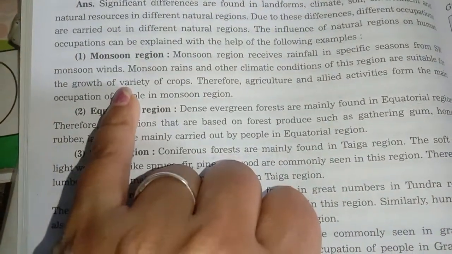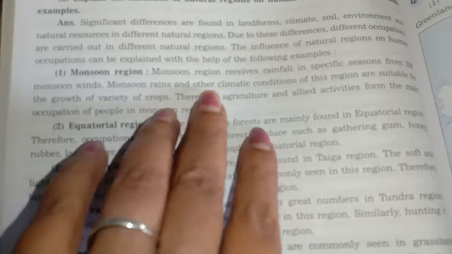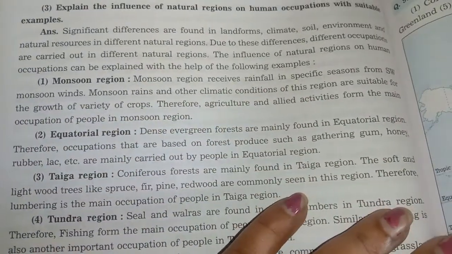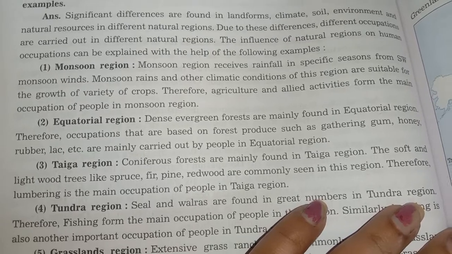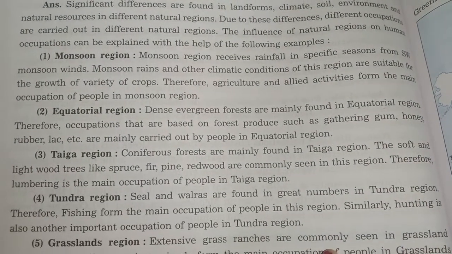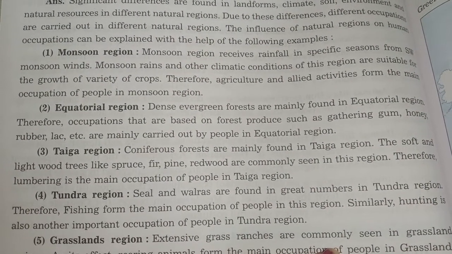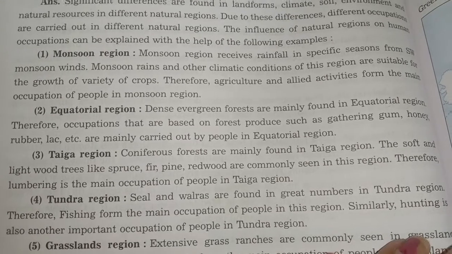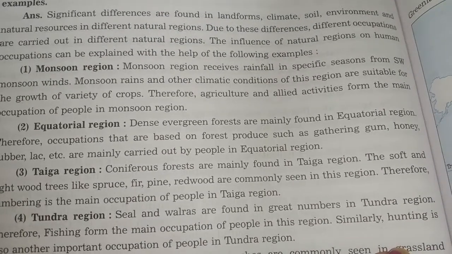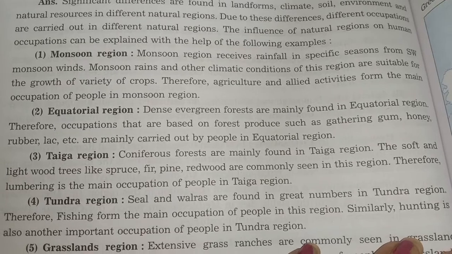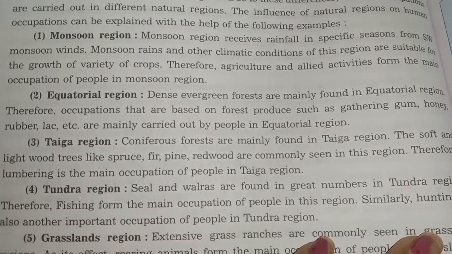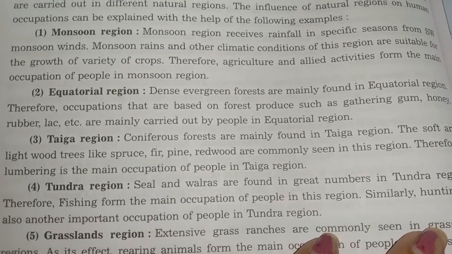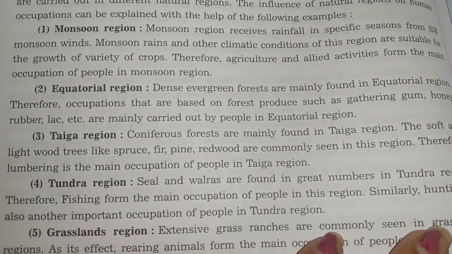First is monsoon. Monsoon का क्या दिया हुआ है? Monsoon region receives rainfall in specific season from southwest monsoon wind. Monsoon rain and other climatic conditions in this region are suitable for the growth of a variety of crops. Therefore, agriculture and allied activities form the main occupation of people in monsoon region. Now come to next question. Next answer you can tell is equatorial region.